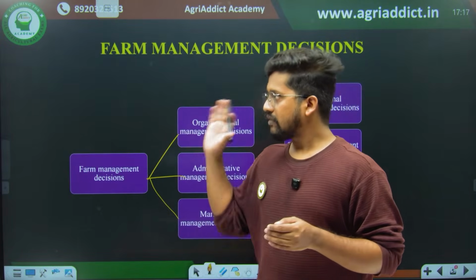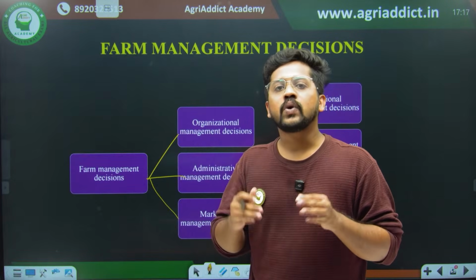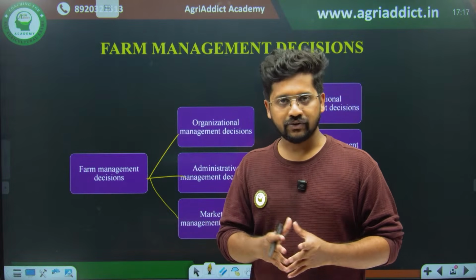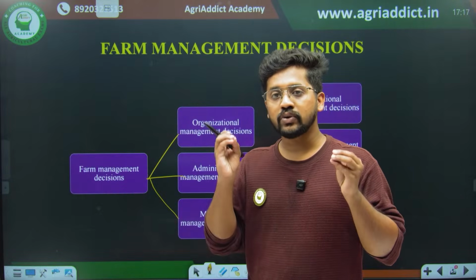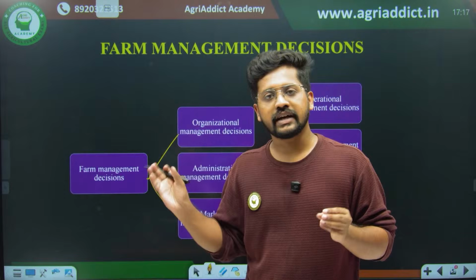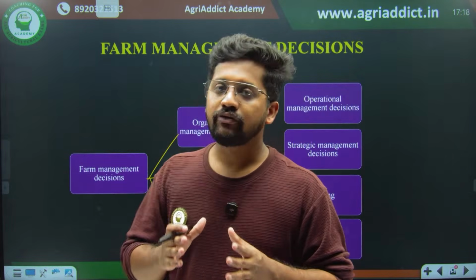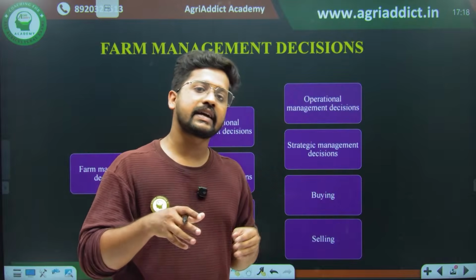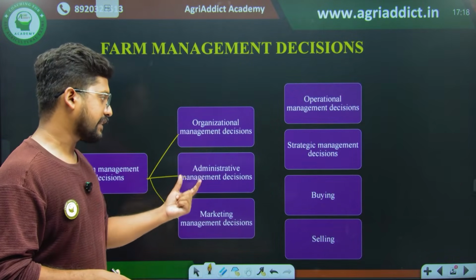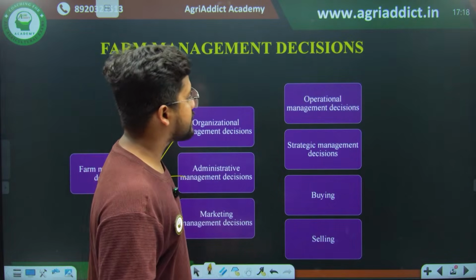So right now, when we are going through this chapter, you should be thinking like a farmer entrepreneur. You are a farm manager, you have a piece of land, and you are going to use the farm management principles, or the theories of agricultural production economics, in your farm. We are classifying whatever decisions we take in our farm into three: first organizational, second administrative, and third marketing management. First is the organizational management decision.